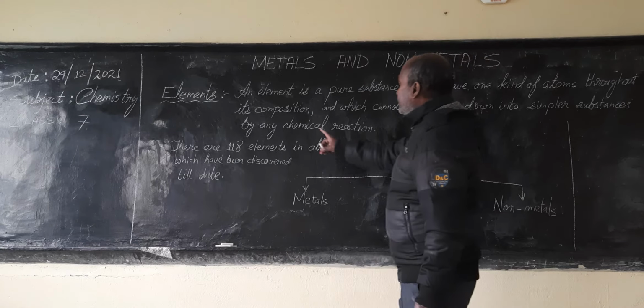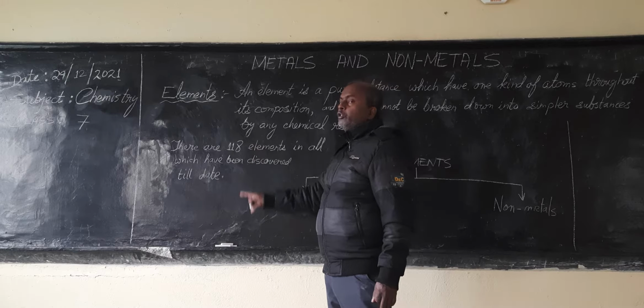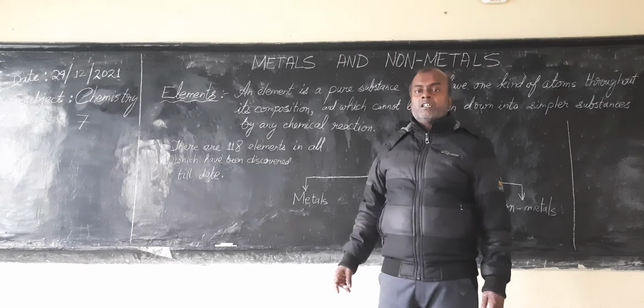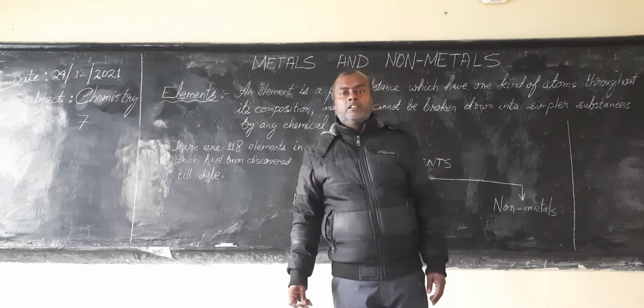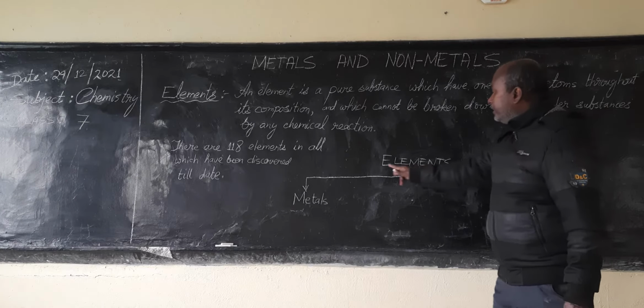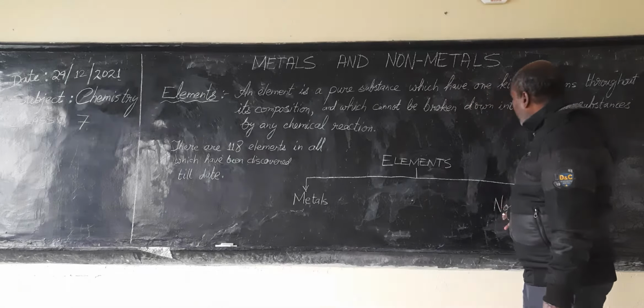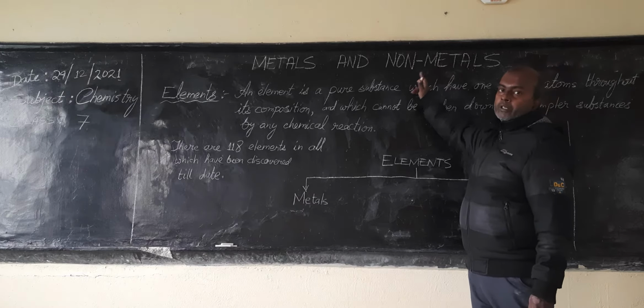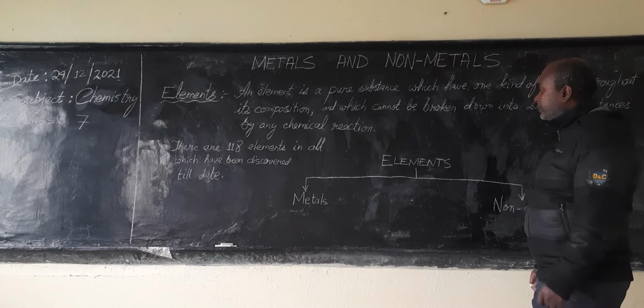So, out of these 118 elements, you have 70 metals, and the remaining are non-metals. Okay, so elements can be classified into metals and non-metals, and this is our topic for today: metals and non-metals.